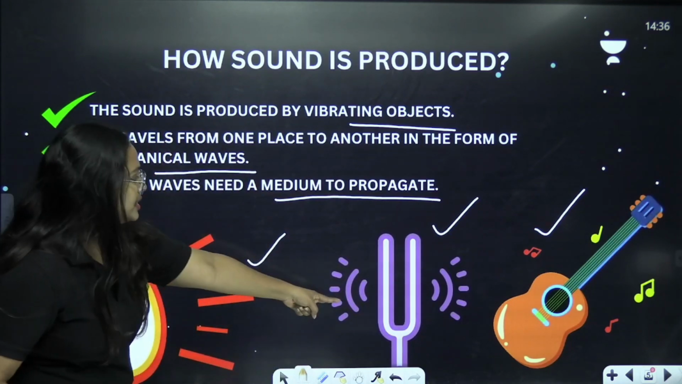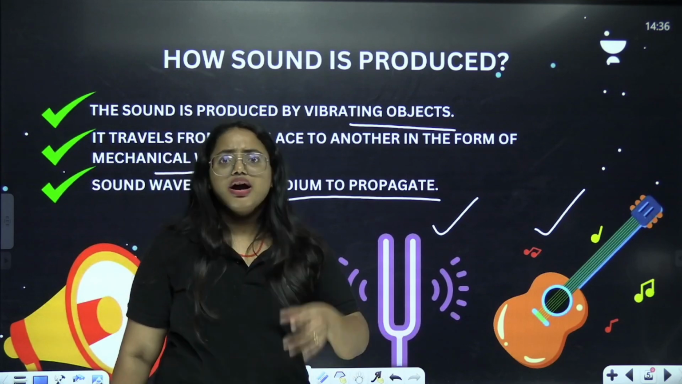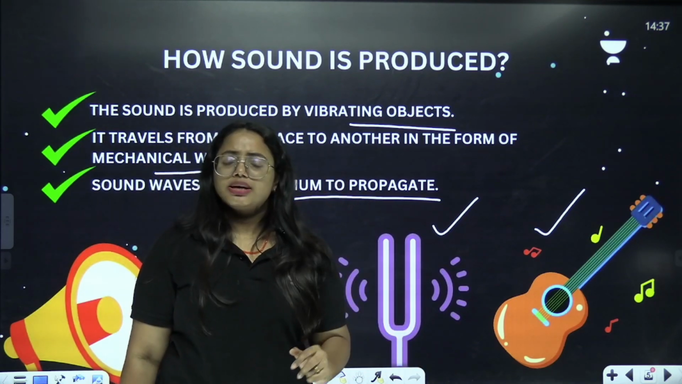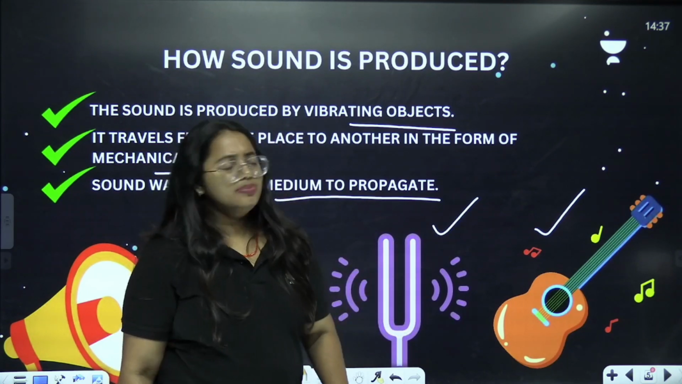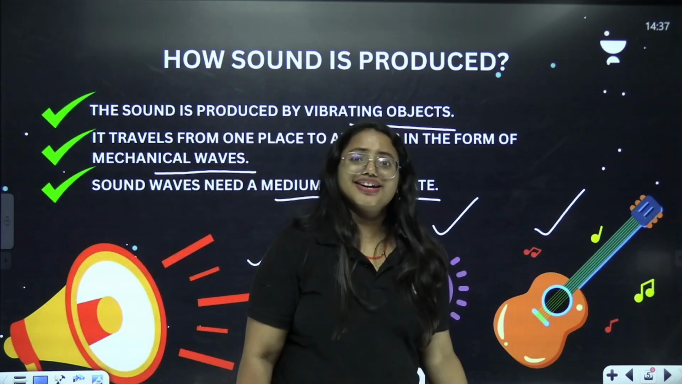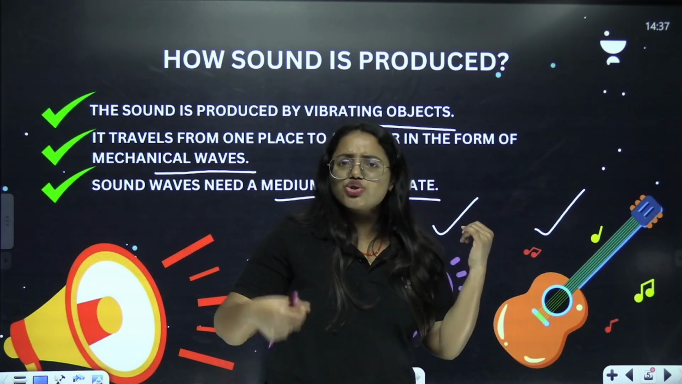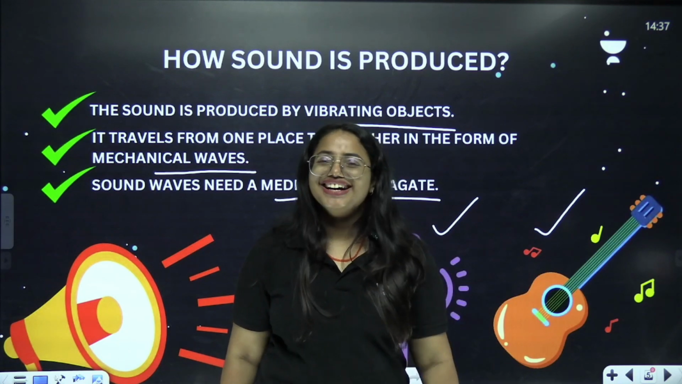Yes. So let's take the example of the tuning fork itself. If a tuning fork has to make a sound, it needs to make vibrations. Due to these vibrations, sound can be produced. The same goes for the guitar. A guitar has a lot of strings, right? So if you strike these strings, yes, it produces sound, right?